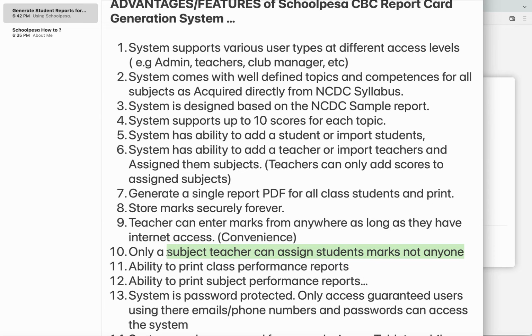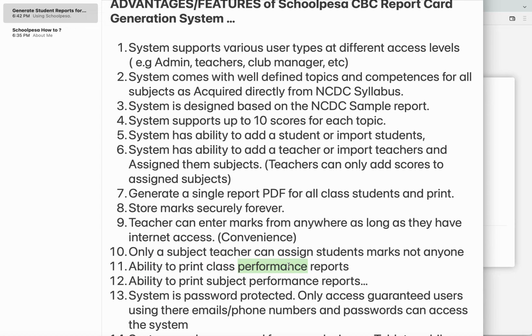For example, he will not be able to assign marks for CRE in S2A. You are only assigned chemistry, so you will only assign marks to that. So that's an advantage, because Mr. Chambade will not be able to change topic scores in other classes or subjects.